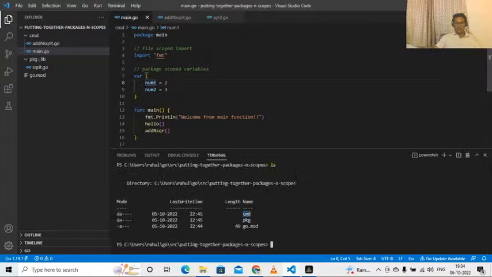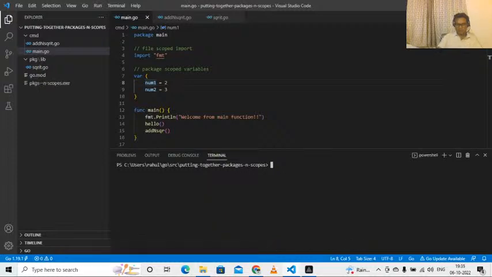Now let's run this application. Let's first compile. Packages and scopes dot exe.